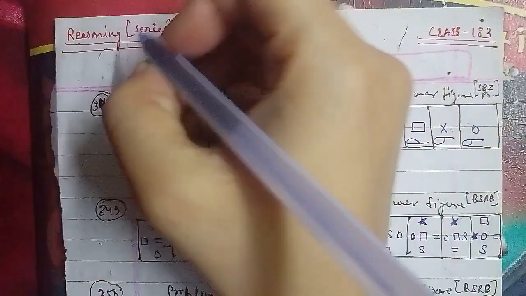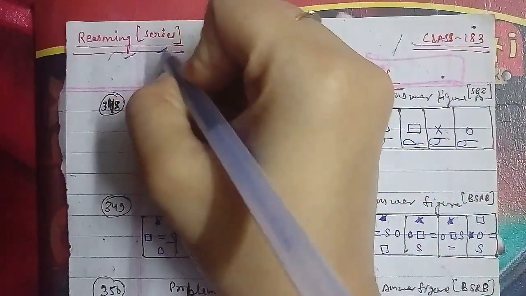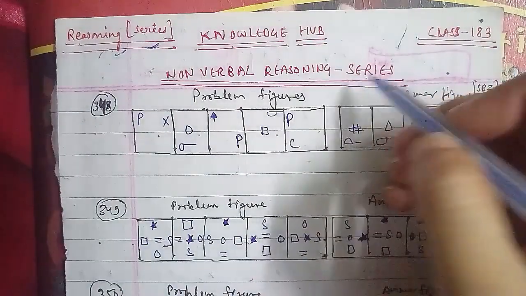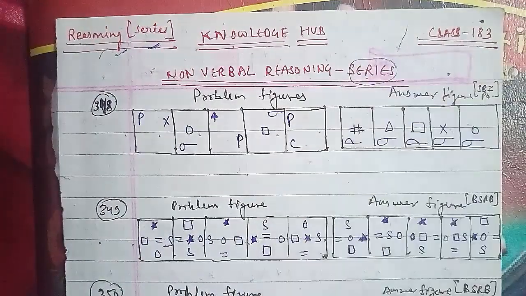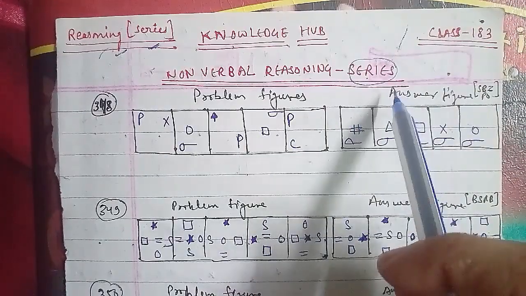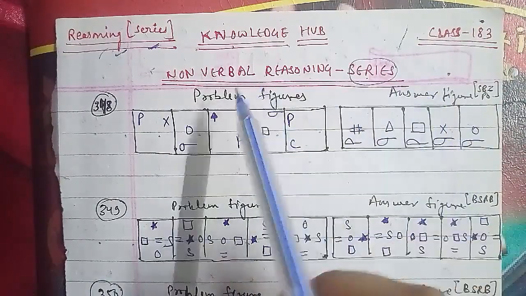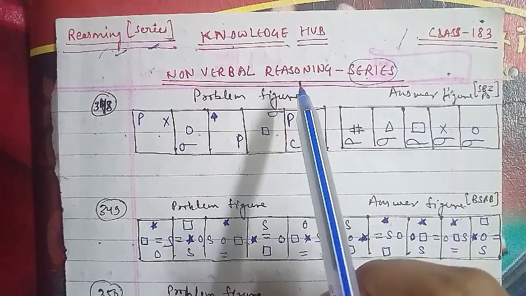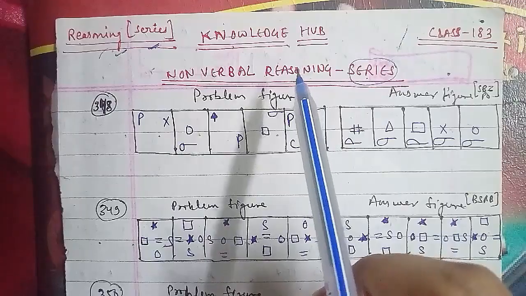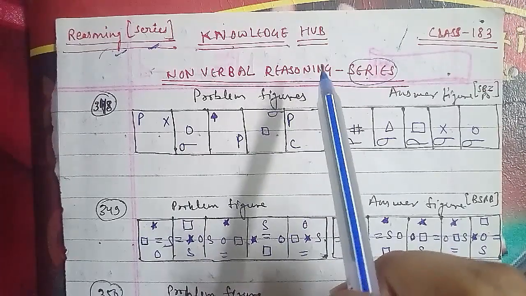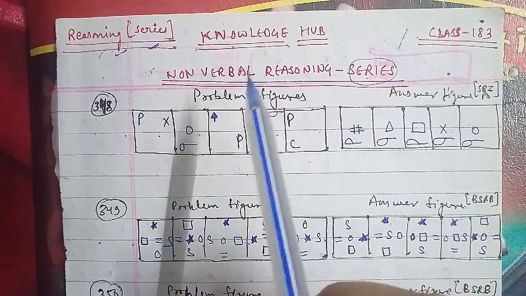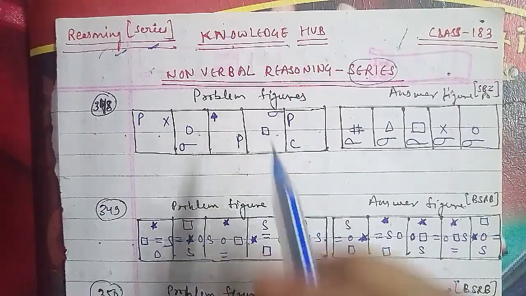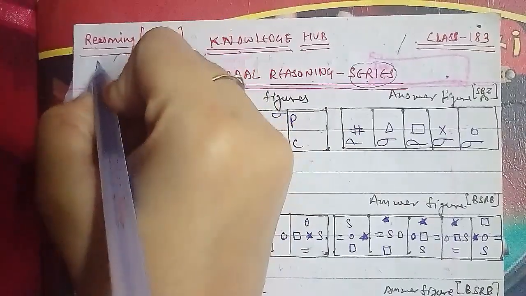Today we're going to start with your reasoning classes, and this is your series class. This is your non-verbal reasoning that we have to discuss, that is the series part. And in non-verbal reasoning, we have the first topic. In terms of verbal reasoning, which we had to cover, it has been divided into two sections, that is general mental ability and logic reasoning. And in general mental ability, what we had to cover is analogy.